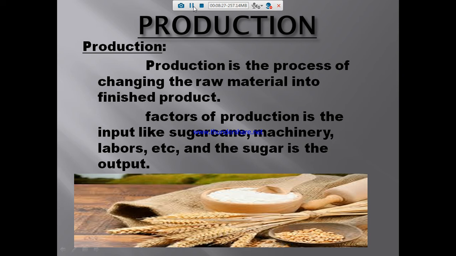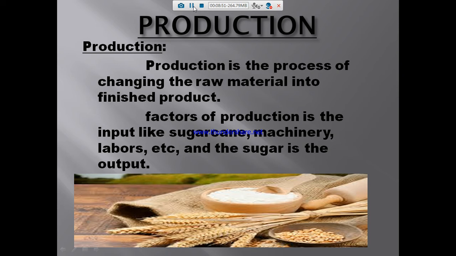Then only I will be able to prepare the bun. Okay, so it's the process of combining the various material inputs and immaterial inputs in order to make something for consumption. It is the act of creating an output, a good or service, which has value and contributes to the utility of individuals.